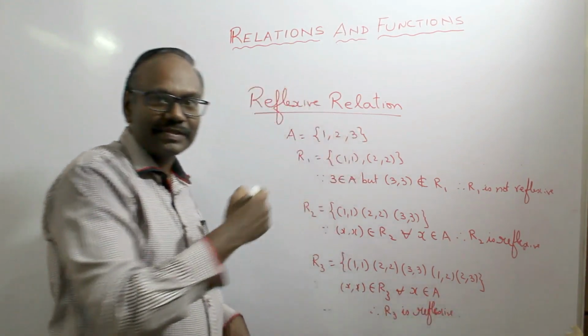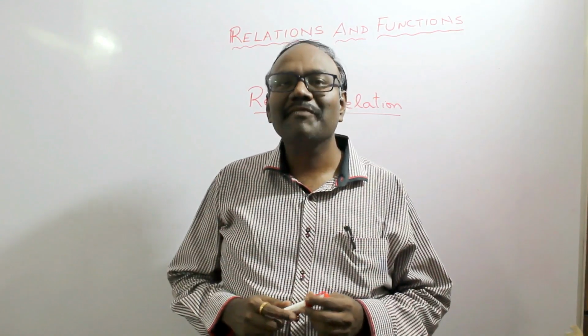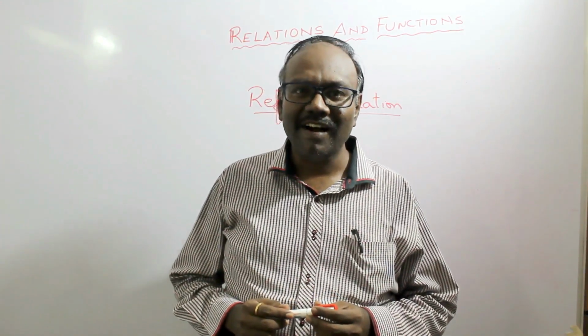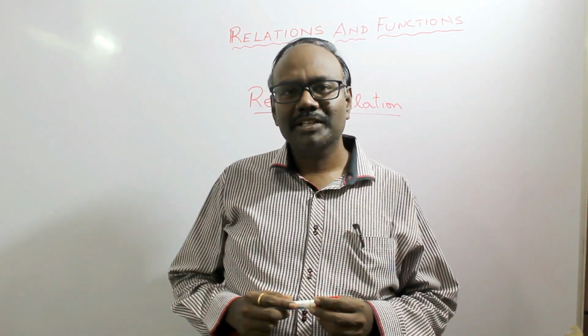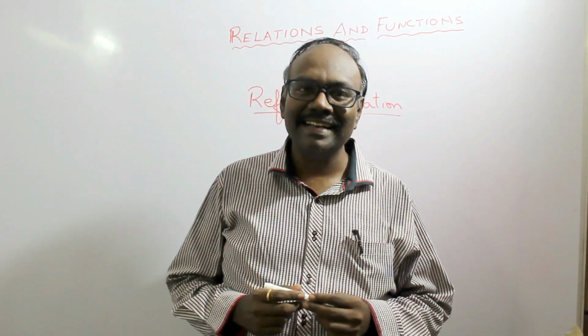Please make a note of this. You have seen the reflexive relations. Now the question is, if R is a relation on set A, how many such reflexive relations can be made on set A containing n elements?